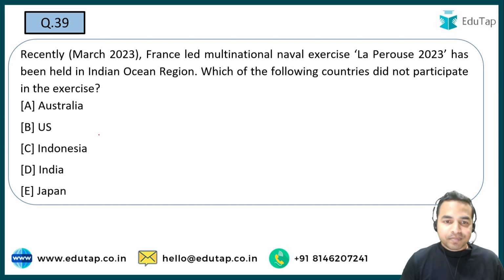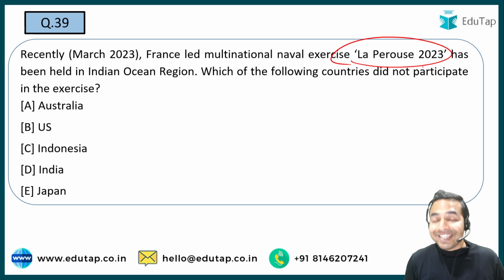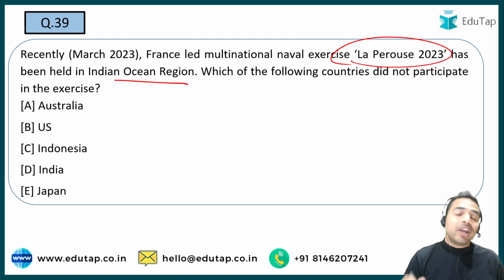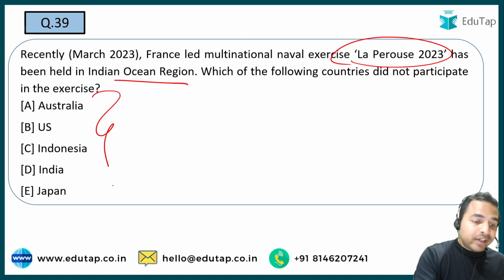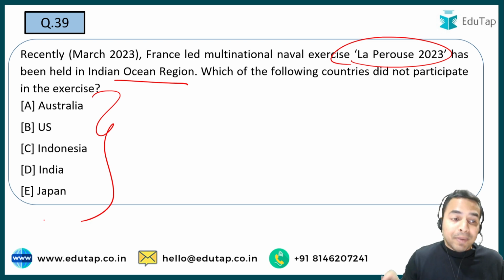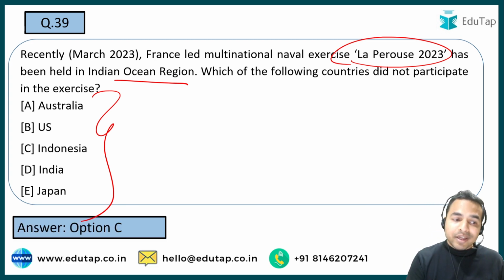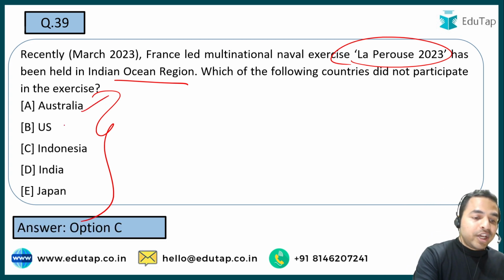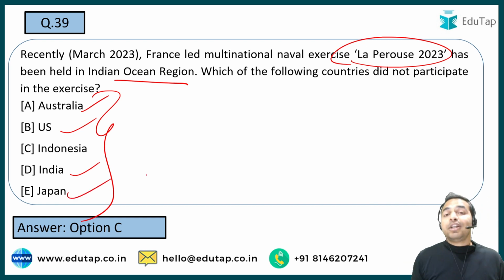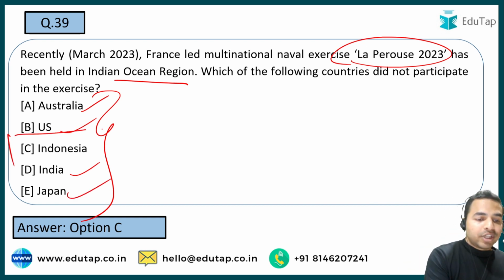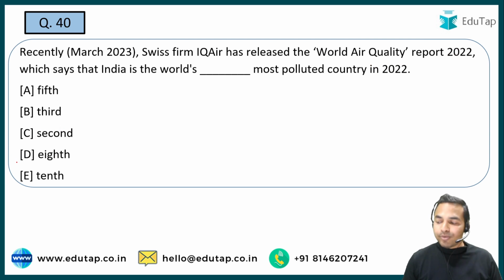Now the next question. France-led multinational level exercise La Pirouse 2023 was recently held in the Indian Ocean region, and you are required to tell me that कौन सी वो country है इन countries में से which has not participated in this particular exercise. कौन सी country ने participate नहीं किया है ये आपको बताना है. इसके लिए पता होना चाहिए कि वो कौन सी countries हैं जिन्होंने इसके अंदर participate किया है. तो अगर हम बात करें कि जिसने participate किया है, these are Australia, US, India and Japan, and the country which has not participated in it, it was Indonesia. I hope this is clear. Now let's move on to the next question.